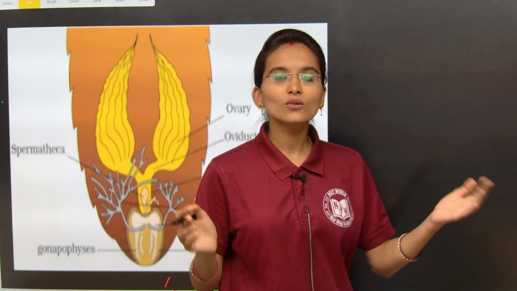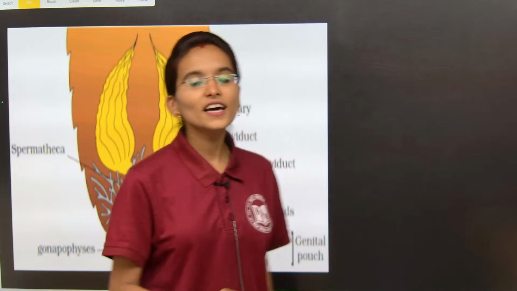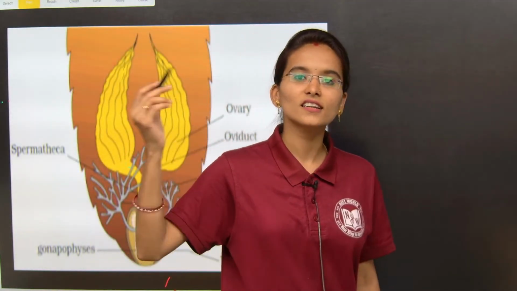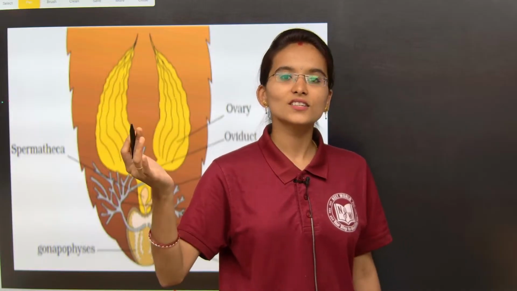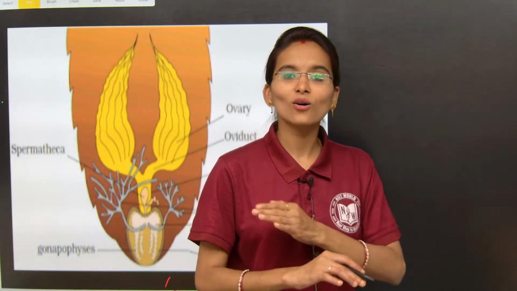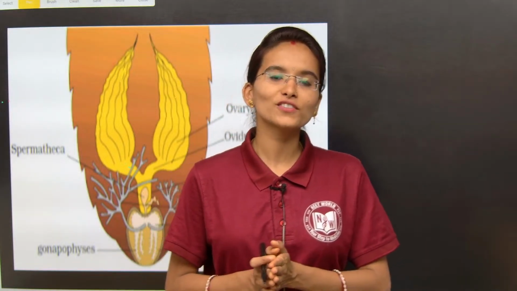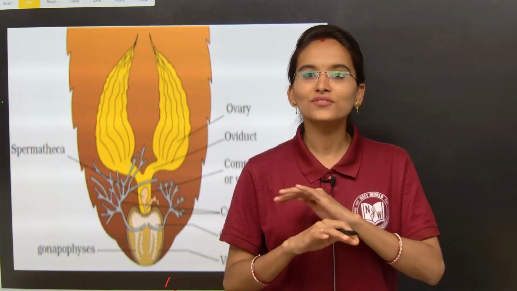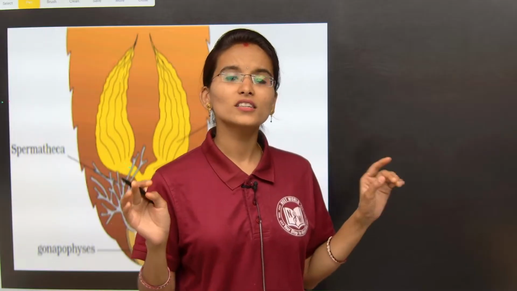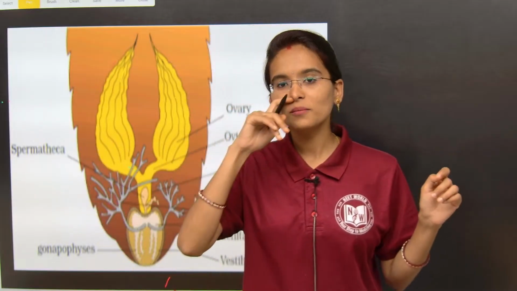If we look into the development, it is indirect development. First eggs are produced, next the larval stage, and the next one the young adult stage, which is called indirect development. So this is all about the reproductive system of the cockroach. Finally we are done with the chapter on Periplaneta americana. This is all about the morphology and the anatomy, my dear students.